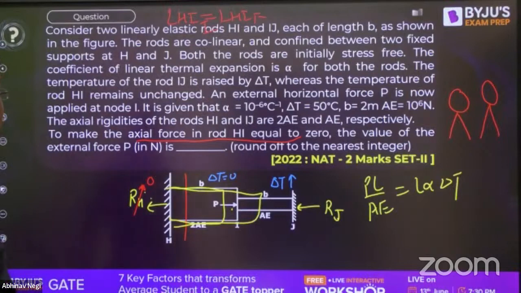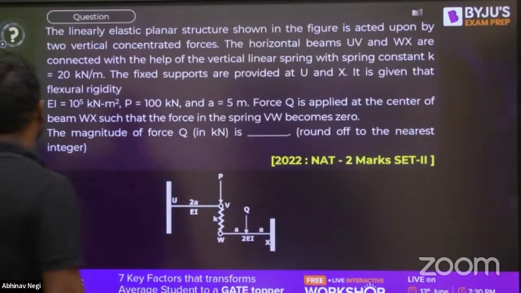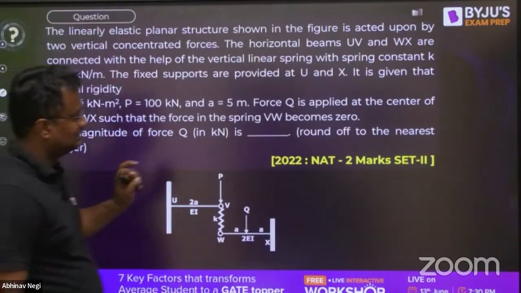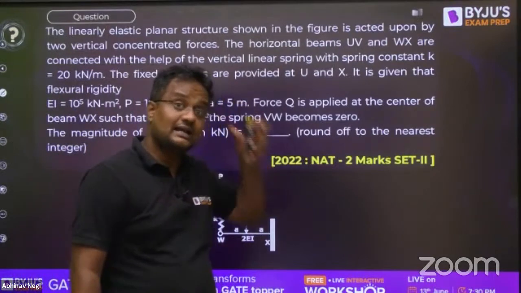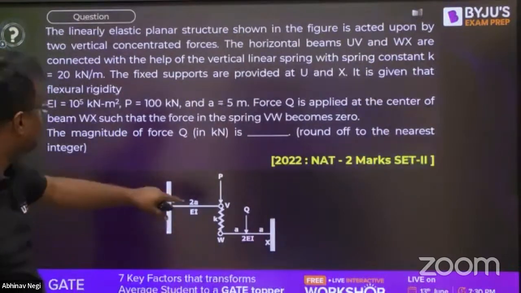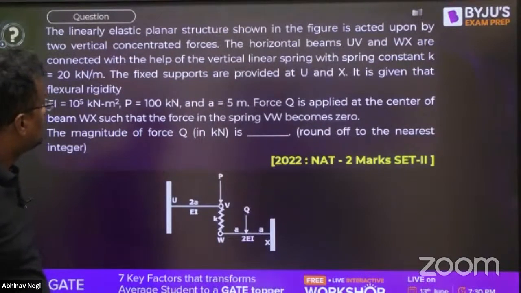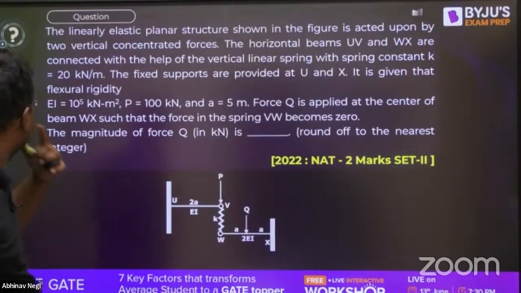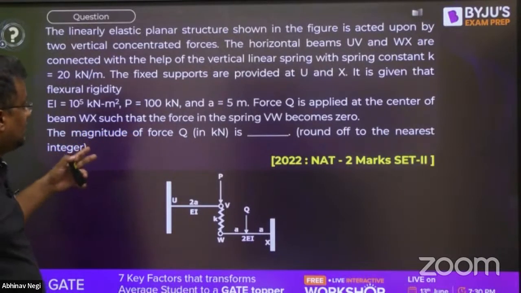Now this question, again asked for 2 marks. A linear elastic planar structure shown in the figure is acted on by 2 vertical concentrated forces P and Q. The horizontal beams UV and WX are connected with the help of a vertical linear spring of stiffness K. The fixed support is provided at U, and EI is given, and A is given.